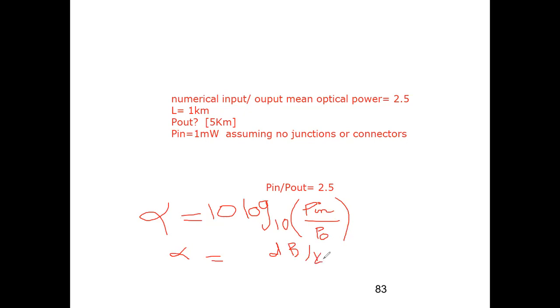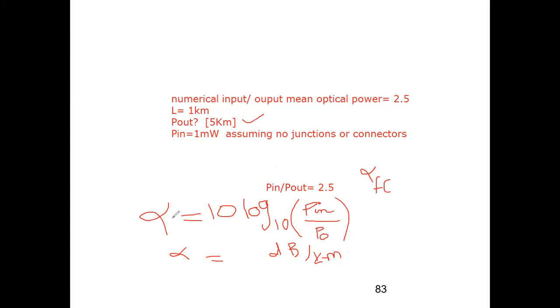Now the second case. My input power launched into the fiber is 1 milliwatt. So what will be my output power? Again, the same formula. The formula remains the same over here. Now this was for one kilometer, but you have to find it for 5 kilometers. So for the full length of the fiber cable, you can write another alpha, for the 5 kilometer fiber cable.